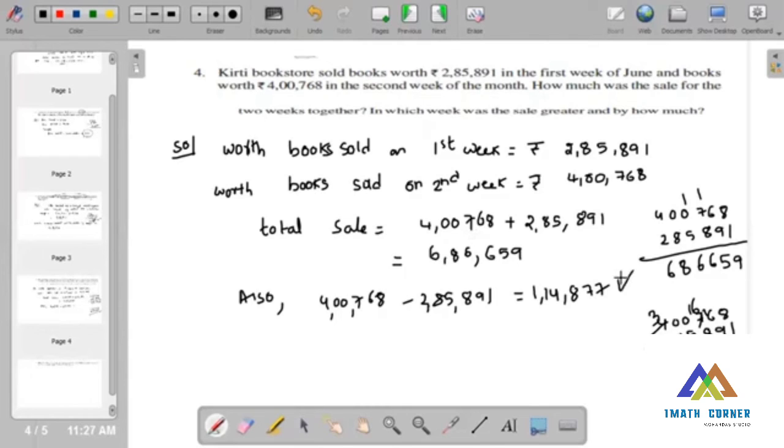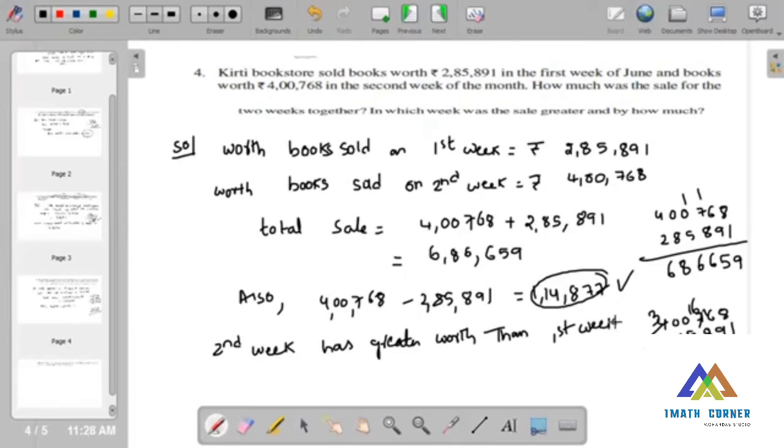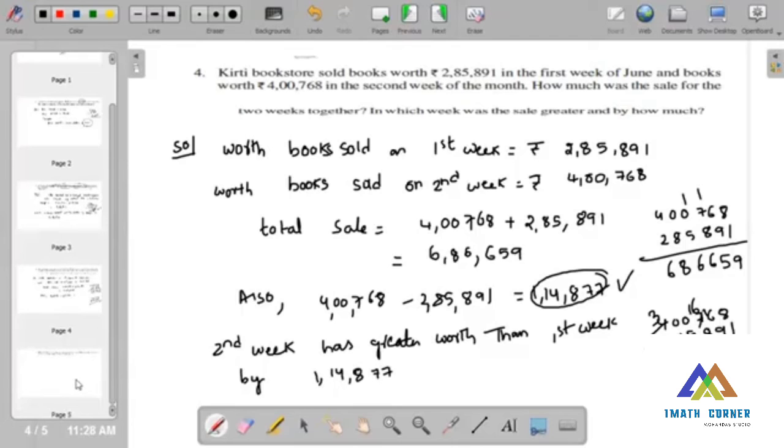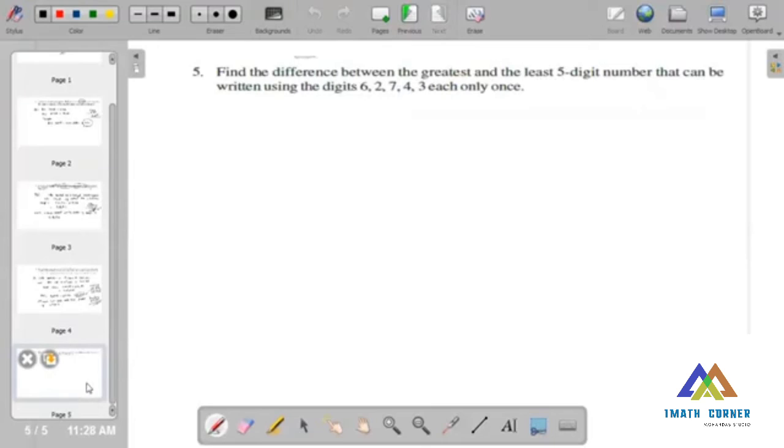So this much was greater. So which week is greater? Here the second week has greater worth than the first week by 1,14,877. So this is about the fourth question. Now I am going to explain the last, that is the fifth problem.